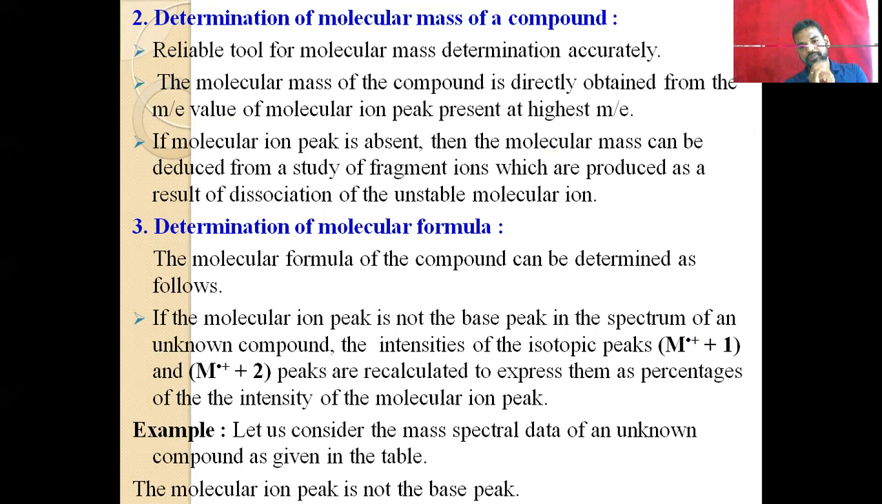We can easily say that on the basis of their isotopic peak, we can easily identify. We have an example. In this example, you can easily identify. Let us consider the mass spectra data of an unknown compound. We don't know which compound we have. So the molecular ion peak is not the base peak.